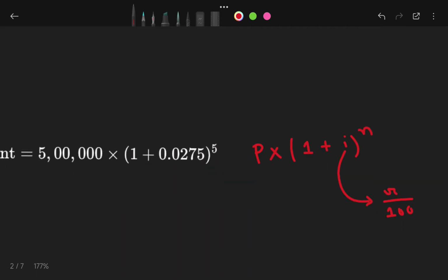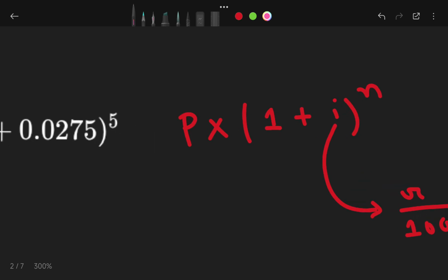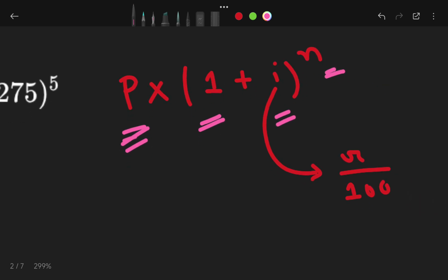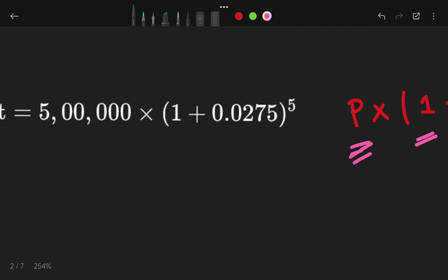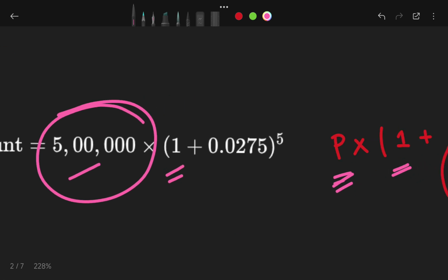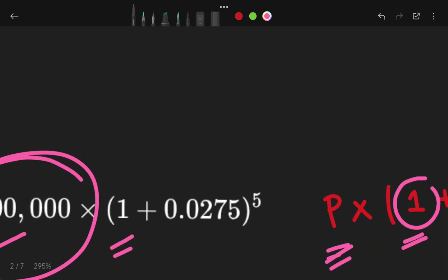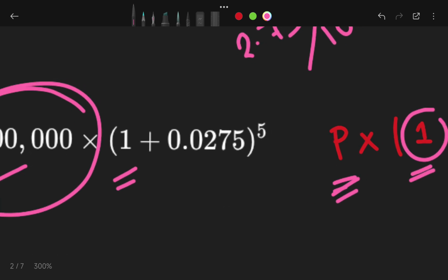We know how to calculate the return in compounding by using the compounding formula, which is P multiplied by (1 plus i) to the power of n, where P is the initial investment, and i is the rate of interest in absolute format, that is, rate of interest divided by 100, and n is the number of years. So I invest 5 lakh rupees, this is my P, and the effective rate of interest is 2.75 divided by 100, that is 0.0275, and my investment time period is 5 years.